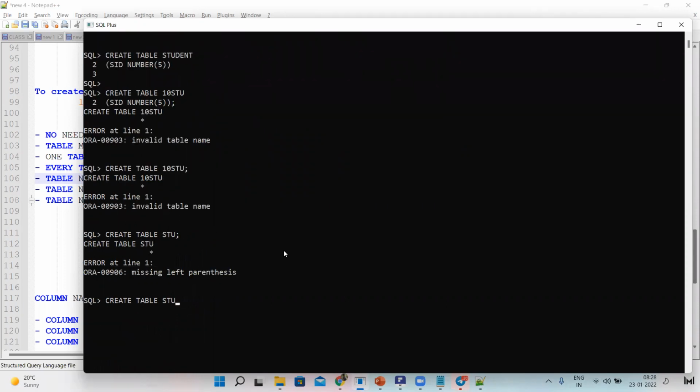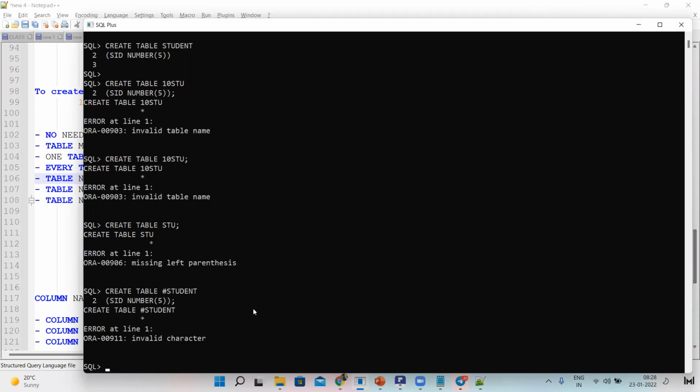Let us give some special character, either hash or dollar, anything. So student, I am giving. Every table must have one column, right? I am declaring the SID column name as number data type with a column size of 5. Invalid character. So it is expecting character data here.